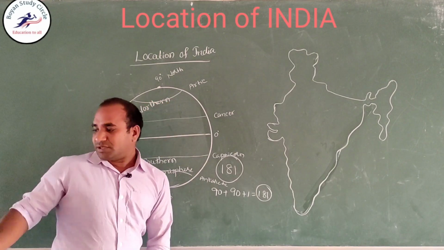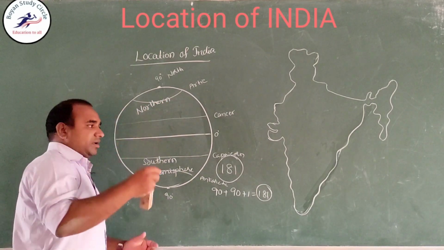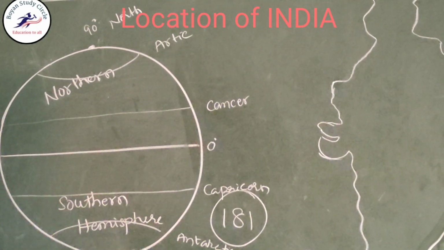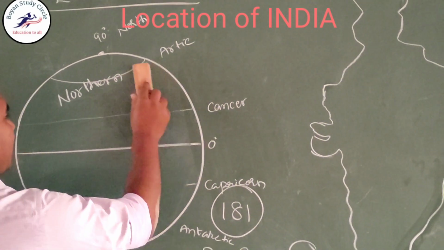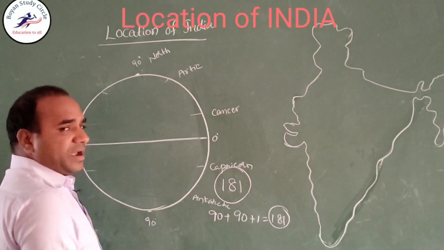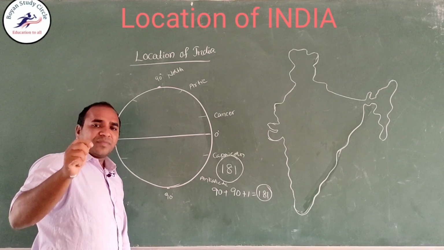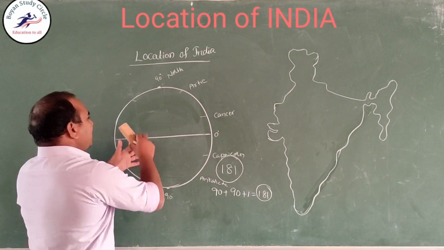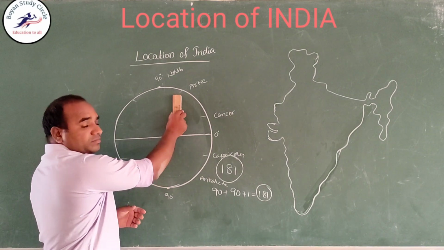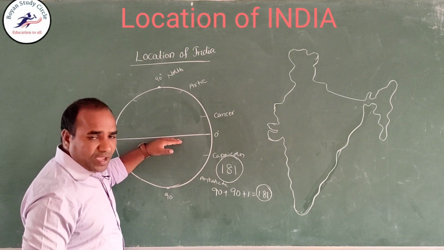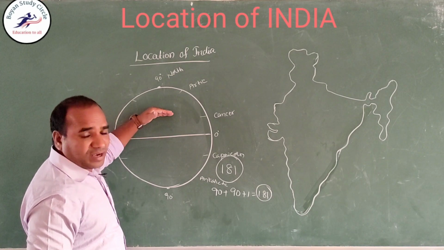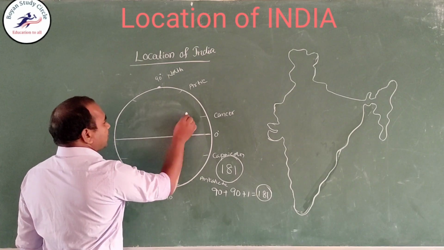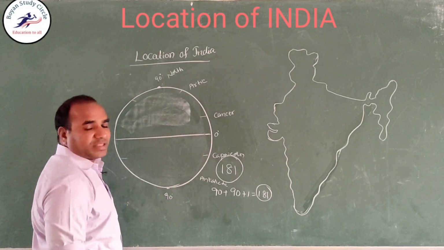So, observe India. Coming to India, India is situated in the northern hemisphere. Latitude wise, India is situated in this part of the northern hemisphere.